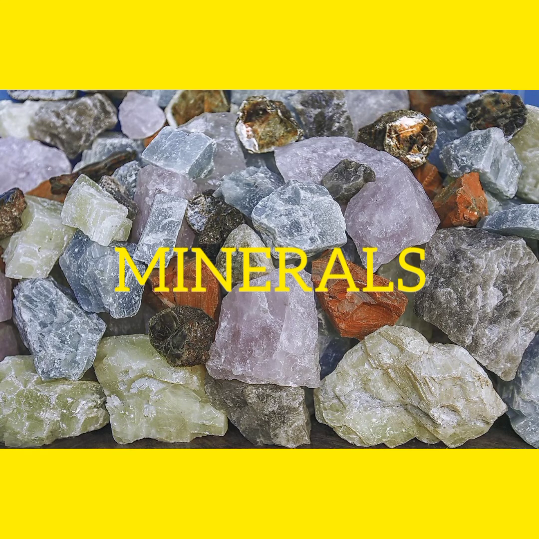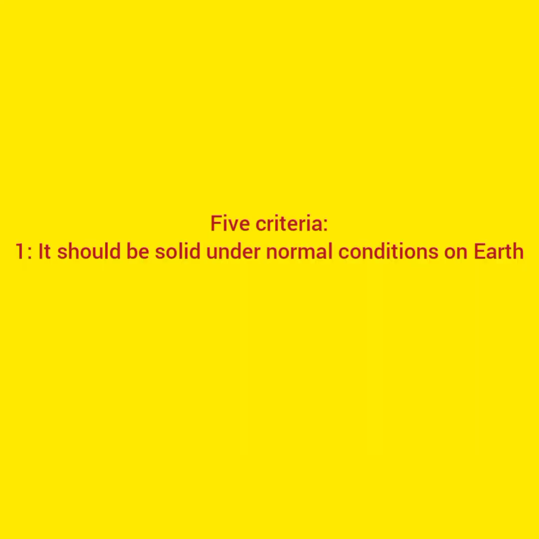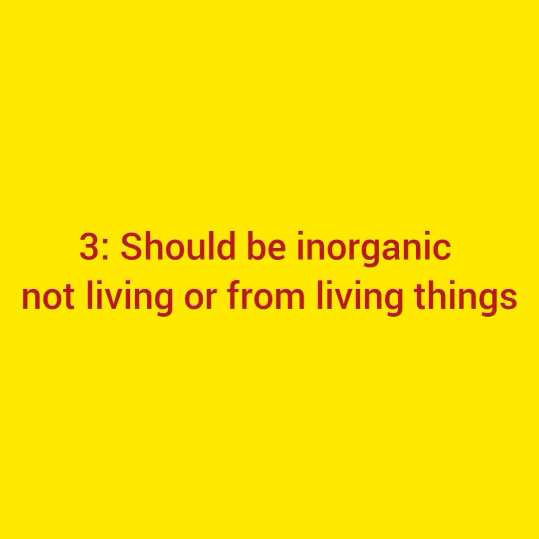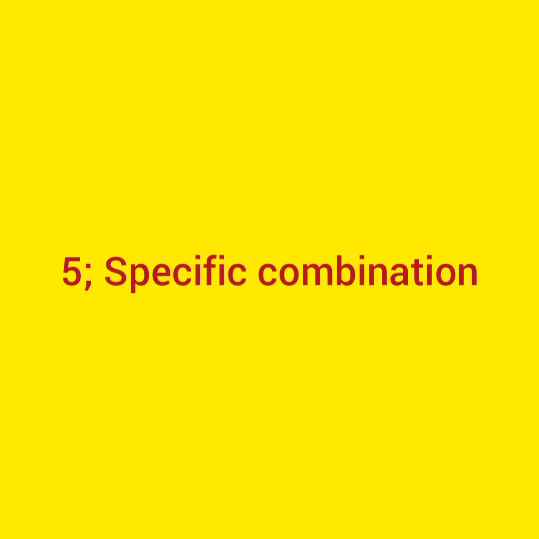Minerals. These are building blocks of rocks. To be a mineral, it should have 5 criteria. The first one is it should be solid under normal conditions on Earth. The second is it should be naturally occurring on Earth, not man-made. The third is minerals should be inorganic, not living or made from living things. The fourth is the substance must have a fixed chemical formula made of specific elements. The fifth is the atoms that make up the substance must be specifically arranged, i.e. it must have a specific combination.